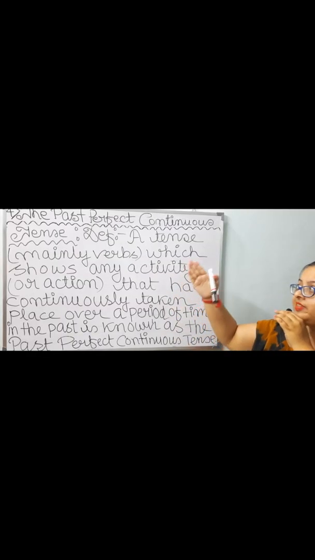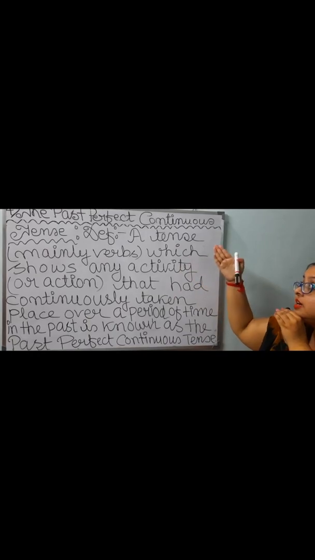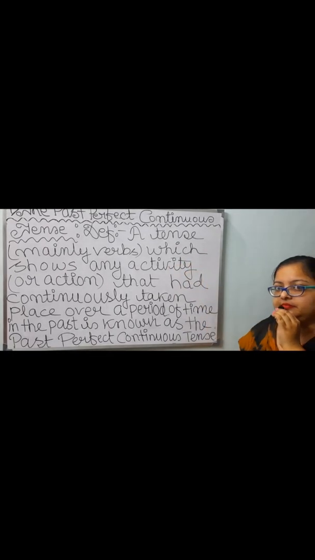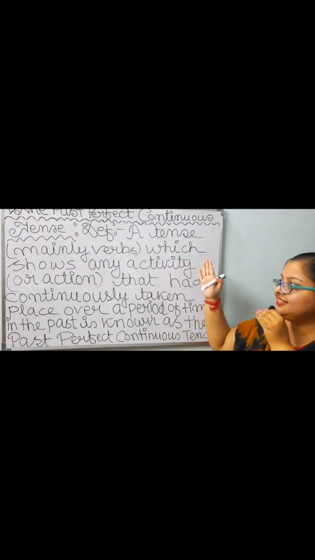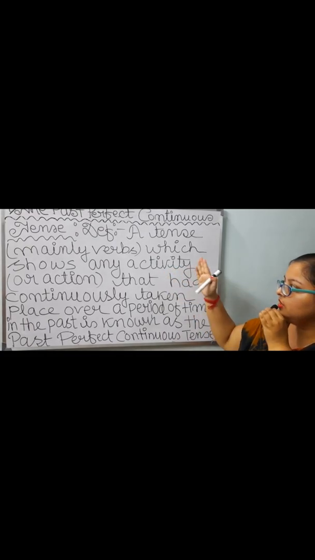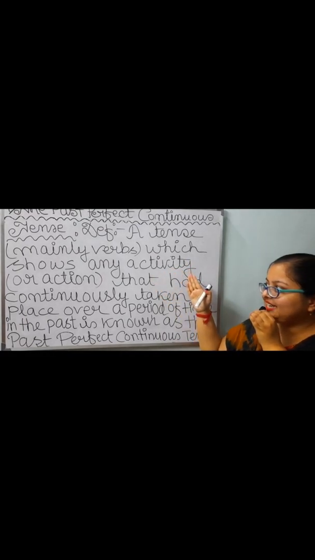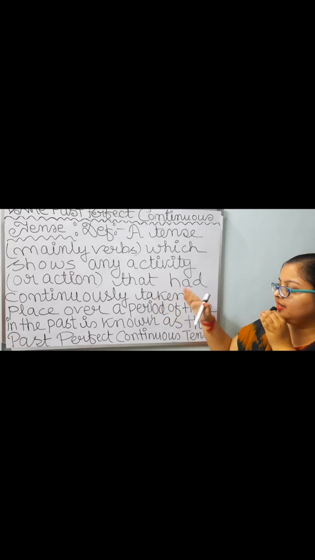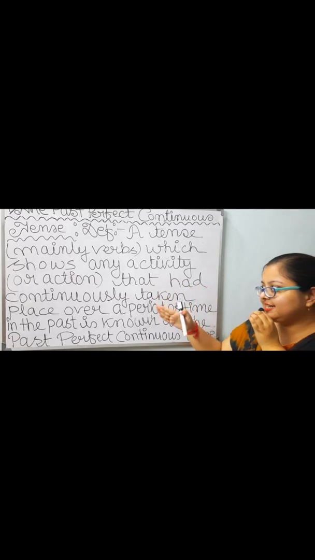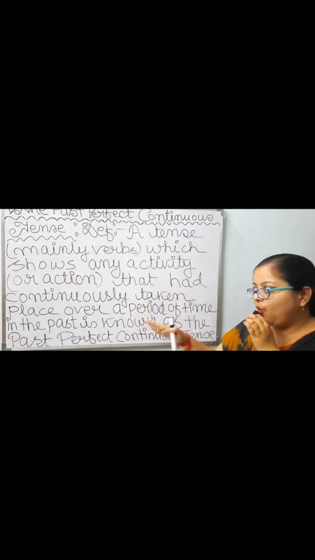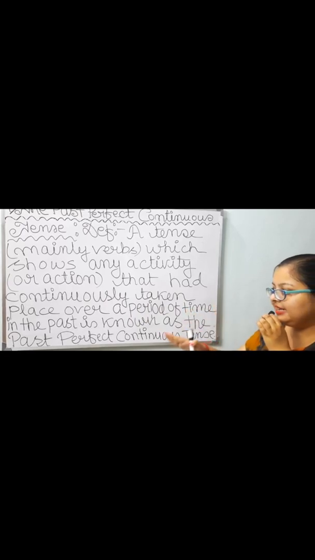Number 4. The past perfect continuous tense. A tense, mainly verbs, which shows any activity or action that had continuously taken place over a period of time in the past is known as the past perfect continuous tense.